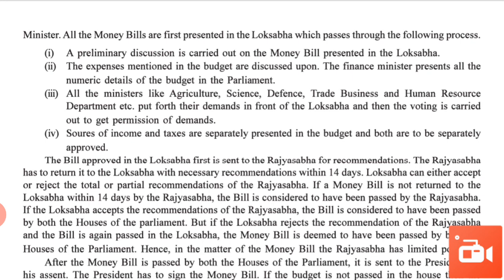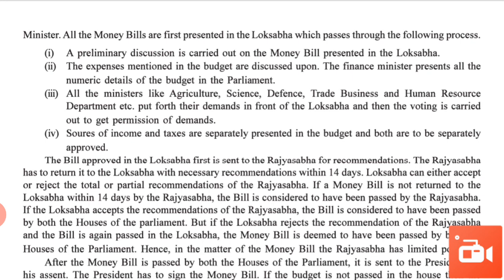Point number 1: preliminary discussion is carried out on the money bill. Point number 2: expenses mentioned in the budget are discussed. Then the Finance Minister presents all the numerical details. Then all the ministers, like agriculture, science, defense, trade, business, etc., put forth their demands in front of Lok Sabha, and then voting is carried out to get permission for the demands.